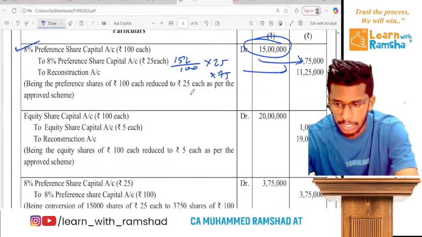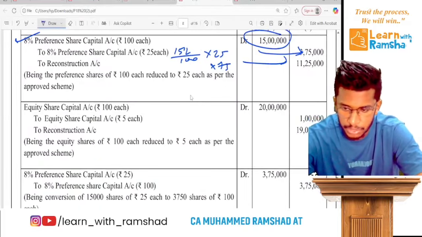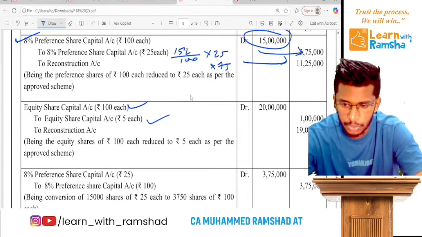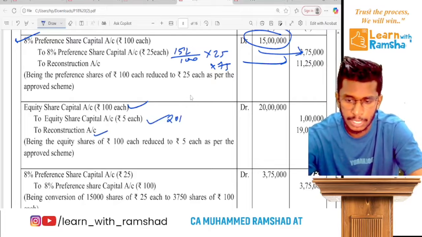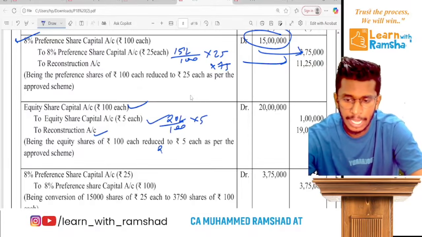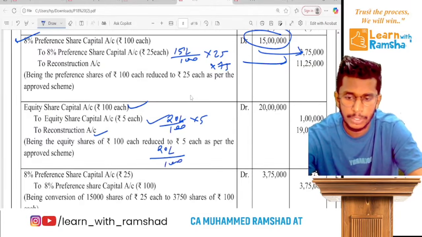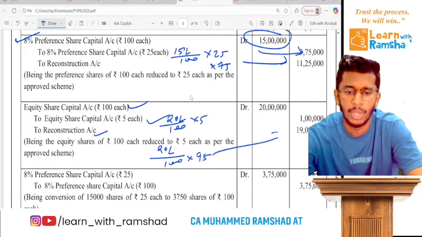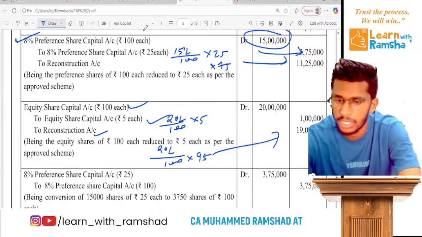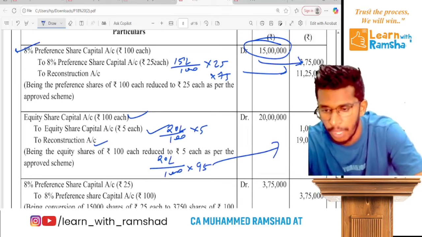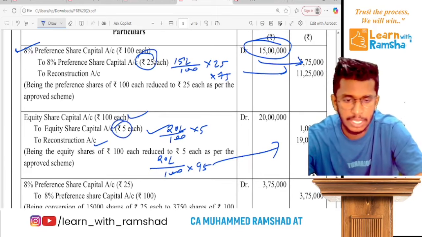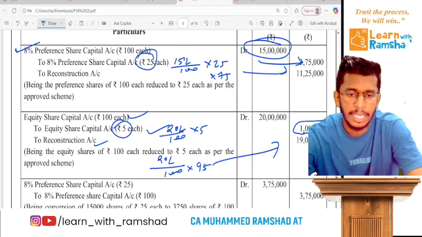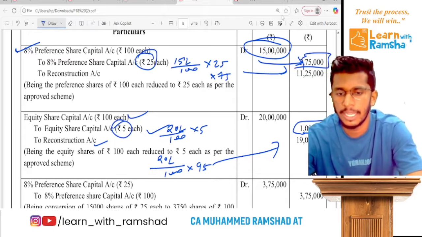Yeah, that's it. Equity share capital 100 rupee you will cancel, then issue new, and then the rest of the amount. So proportionately when you calculate 20 lakh divided by 100 into 5, it will come, and 20 lakh divided by 100 into 95 will go to capital reconstruction. Easy question. So now the new value of preference shares is this and equity shares is this. Clear? That's it. Ready?